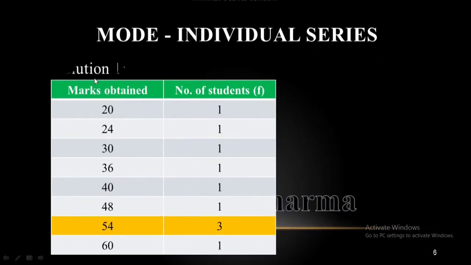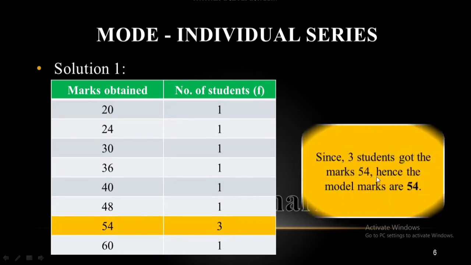For solving this question, we will write marks obtained by students in the first column. You should remember that a number should appear only one time despite its frequency. Now, in the next column, frequency should be written. We saw in the previous slide that number 54 was appearing 3 times, meaning 3 students scored 54 marks. So, the mode is 54.